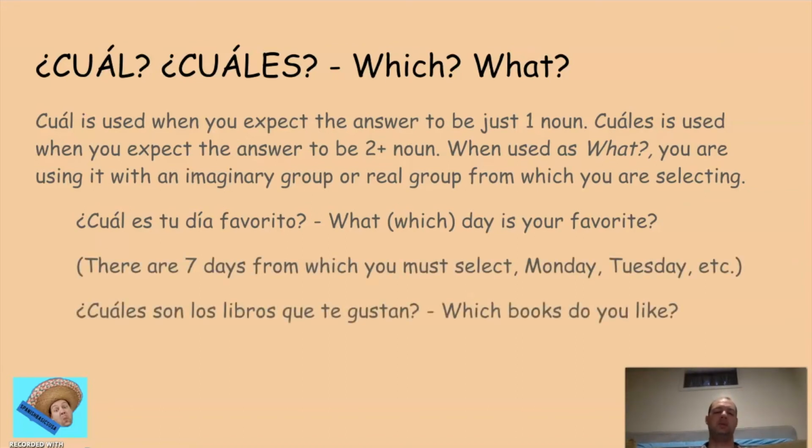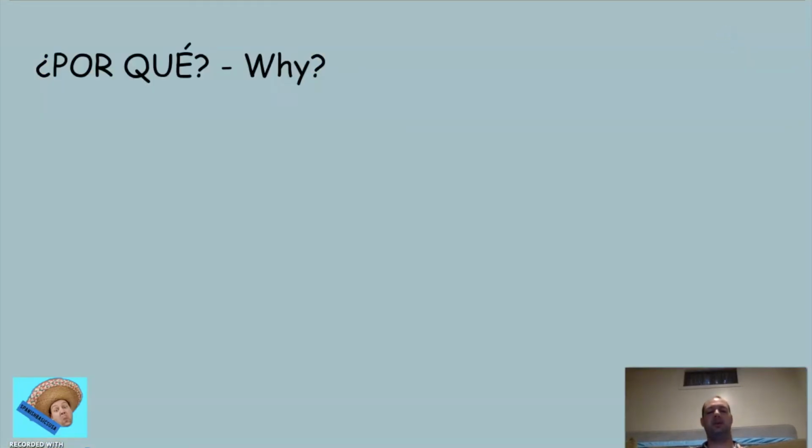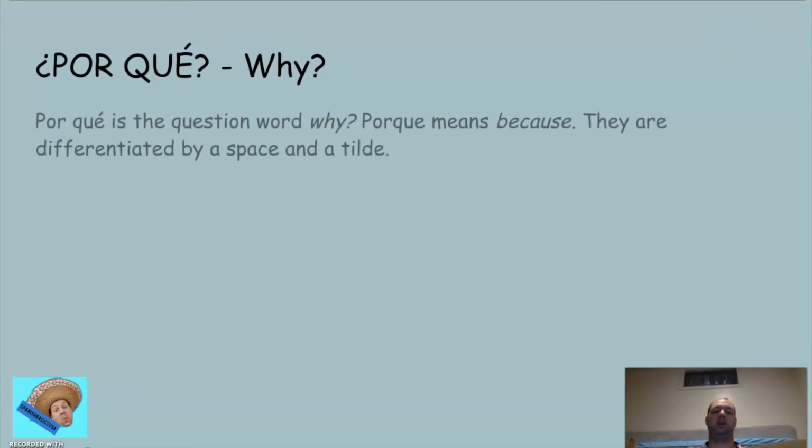Okay. And then ¿Cuáles son los libros que te gustan? Which books do you like? Here, there's a set number of books. You've got to select the one that you like the most. All right. So the next word that we're going to use is por qué. Porque means why. Again, because it has a space between por and qué, and it has a tilde over the e, we know it means why. Without that space and that tilde, it means because.